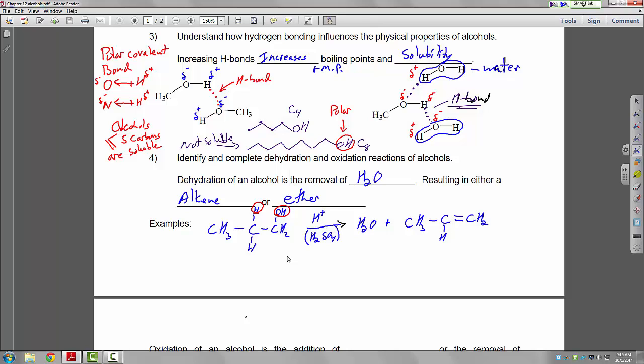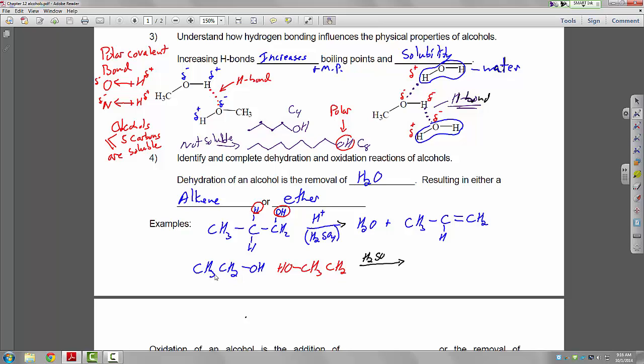Another example would be the formation of an ether. We'll use ethanol for this, and we'll use a red ethanol and a blue ethanol. Now in the text, they might have a coefficient of 2 in front of these alcohol molecules, but you don't have to worry about that.